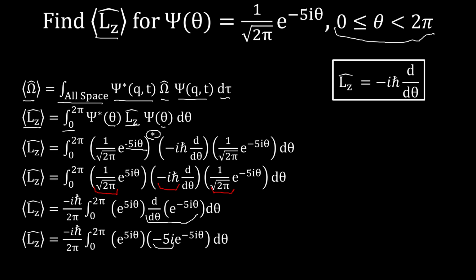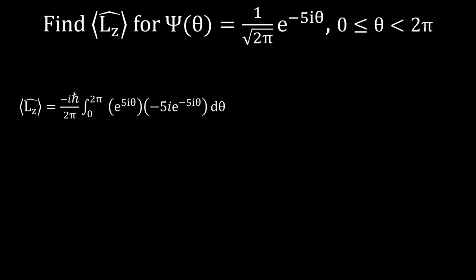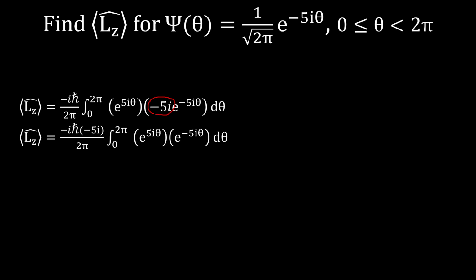Now we're going to move to a new slide, so the top of this will disappear, but the question will remain. This is the same thing we had on the previous slide, nothing's changed yet, but now we have another constant to take out of the integral: the negative 5i. Doing so gives us the expectation value is negative i h bar times negative 5i, all divided by 2 pi, times the integral from 0 to 2 pi of e to the 5i theta times e to the negative 5i theta.